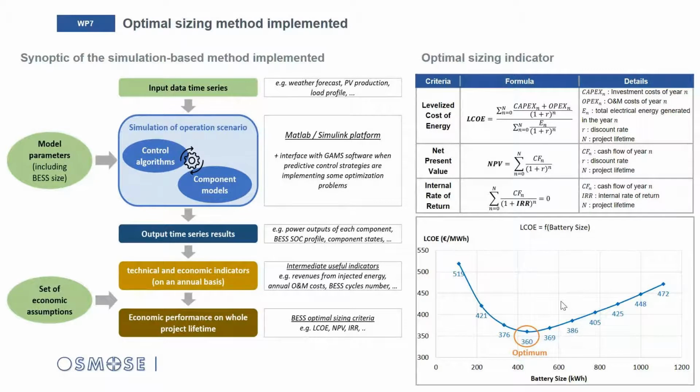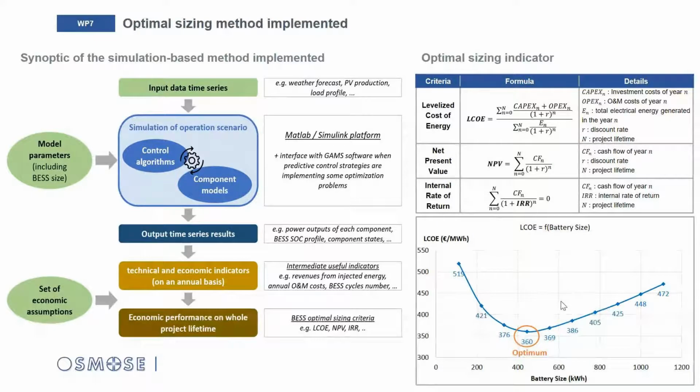It is based in our case on the simulation platform, which has been developed by CA on the MATLAB Simulink environment. And within this simulation platform, the application case is modeled through two entities. On the one side, you have the plant model, which corresponds to the physical equipment composing the energy system.